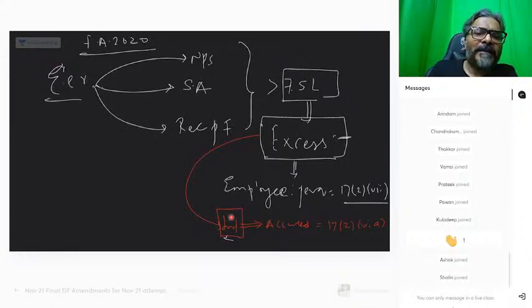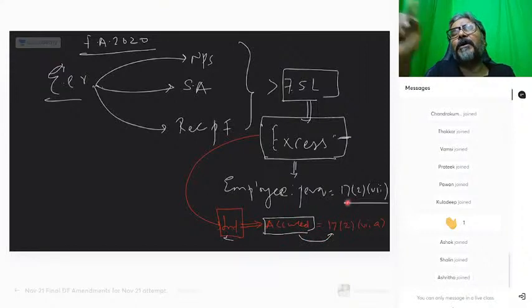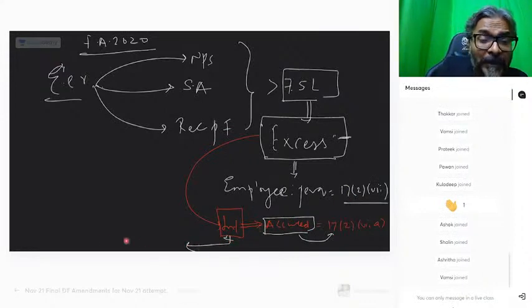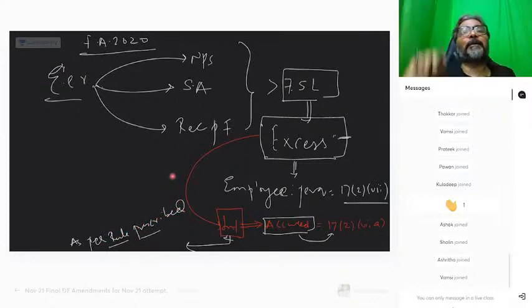So the lawmaker said that this interest, which would be taxable in the hands of the employee under the head salary under section 17(2)(viia), will be calculated as per the rules which will be prescribed.